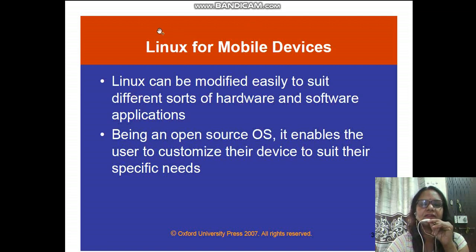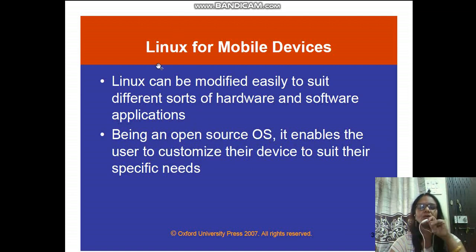Linux is one of the operating systems which works on mobile devices. Linux can be modified easily to suit the different needs. We know that Linux is free open source software, so this can be easily modified to suit the hardware and the software applications. It is an open source operating system. It enables users to customize their devices. These are the basic features of the Linux operating system.